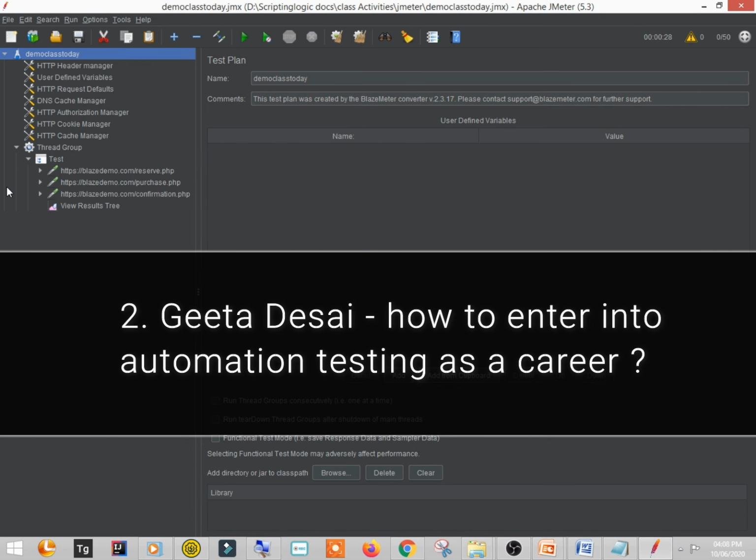How to enter into automation testing as a career? Geeta Desai, I have already told you yesterday, but still I'll repeat my same answer. If you want to enter into the automation testing field, you should have the basic knowledge of software testing, the basic concepts or theoretical parts, as well as practically how to write test cases.